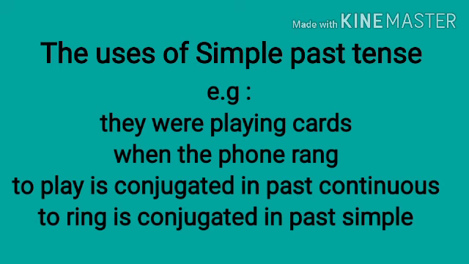Okay, let's see this example very well. They were playing: here the verb play is conjugated in the past continuous, or past progressive. It is the same. And the phone rang is the simple past of the verb to ring.